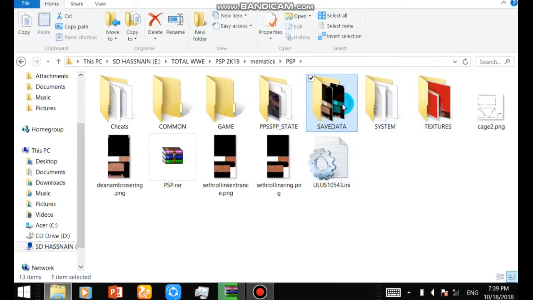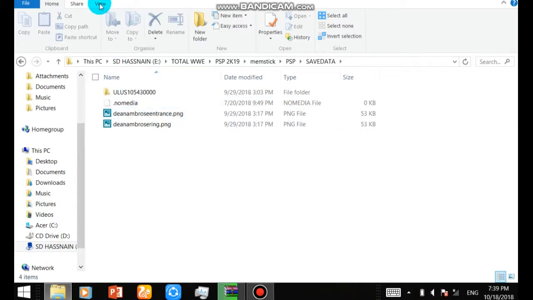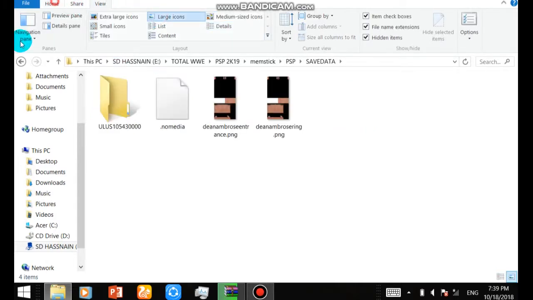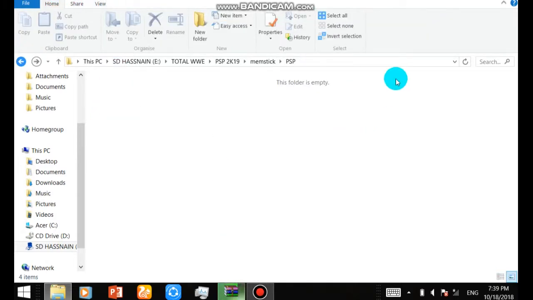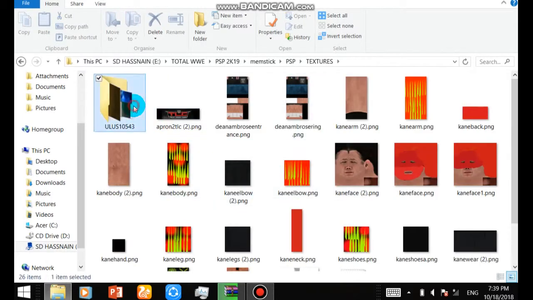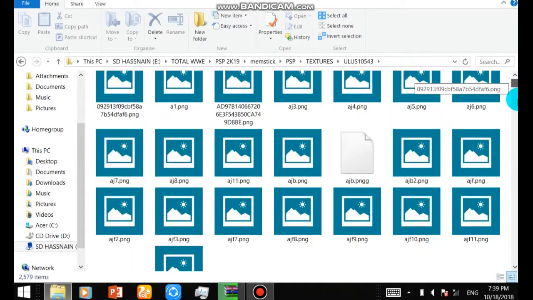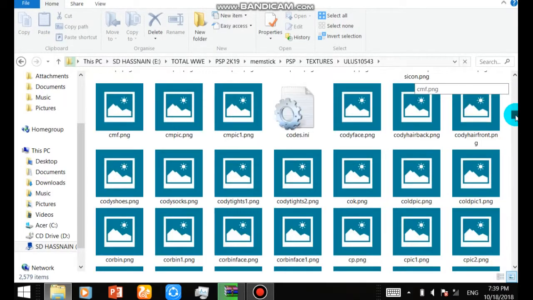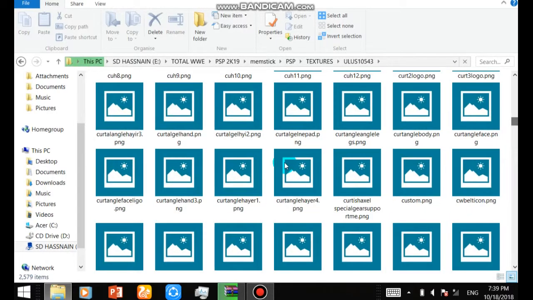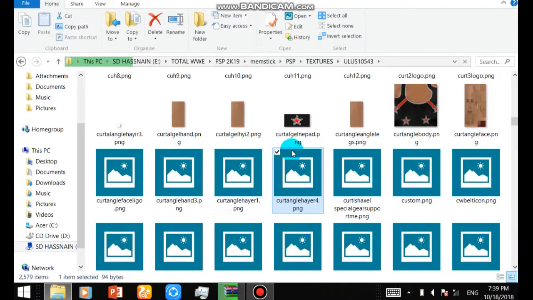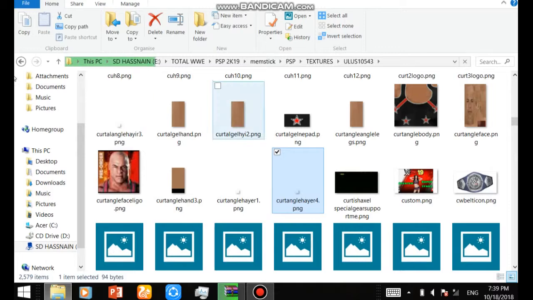Next time I create a video I will show you how to replace them, but this time I can't because the file is still compressing. So you can replace them one file by one file. If you have PixArt on your PC, then you can replace one file as well. In the next video I will show you how to do that.